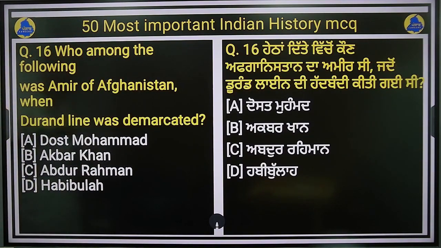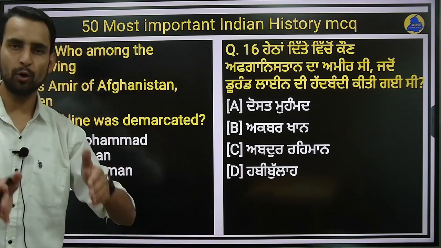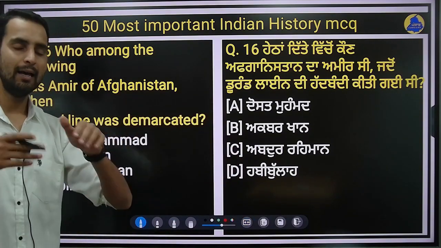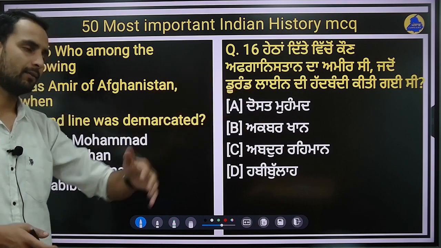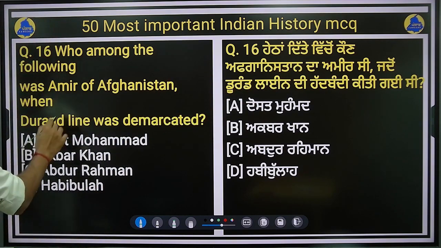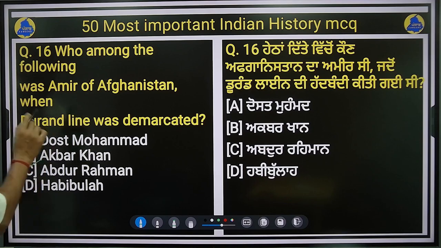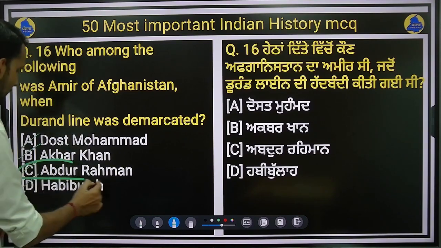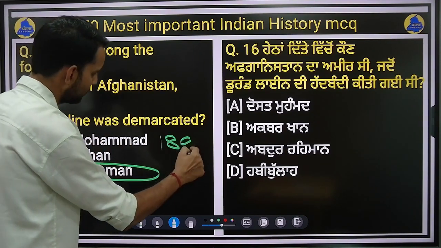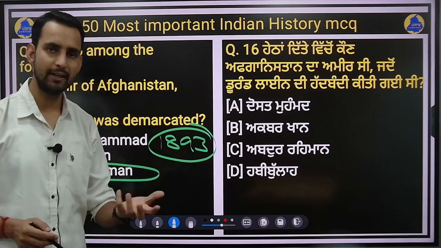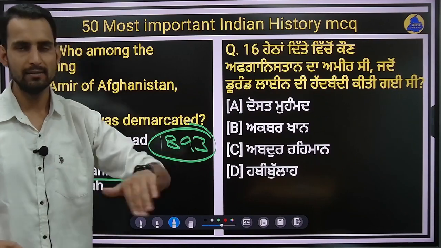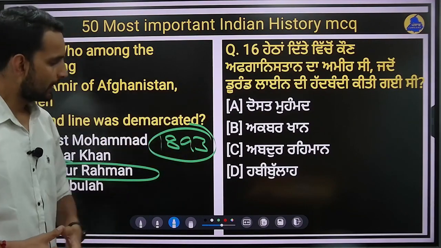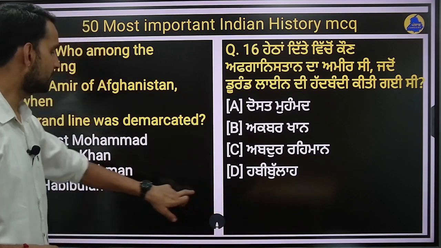Next question is, who among the following was the Amir of Afghanistan when the Durand Line was demarcated? The Durand Line is currently the border between Pakistan and Afghanistan. It used to be the border between British India and Afghanistan. So who was the Amir when it was demarcated? Dost Muhammad, Akbar Khan, Abdur Rahman or Habibullah, right? The right answer will be option C, Abdur Rahman. Abdur Rahman was the Amir of Kabul in 1893. 1893-94 is the year when Sir Mortimer Durand demarcated the border between India and Afghanistan. So option C will be the right answer.